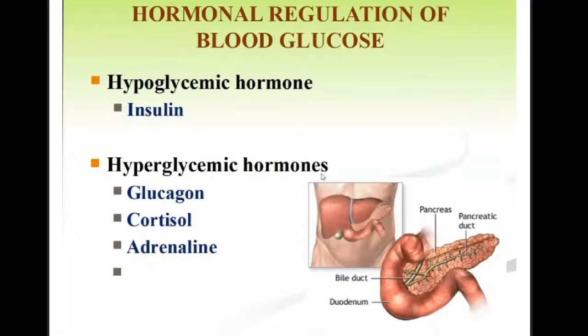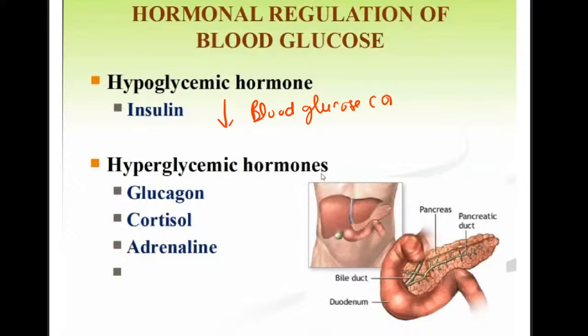Now coming to the hormonal regulation of blood glucose. What are the hormones which regulate the blood glucose level? First, the hypoglycemic hormone. There are many hyperglycemic hormones, but the only hypoglycemic hormone, which will decrease the blood glucose concentration, is insulin. That's why it is known as the hypoglycemic hormone.